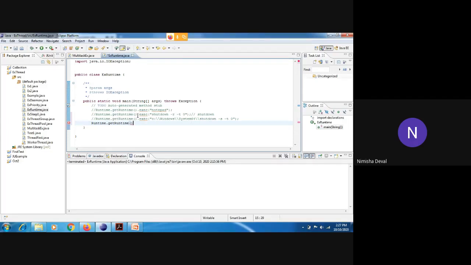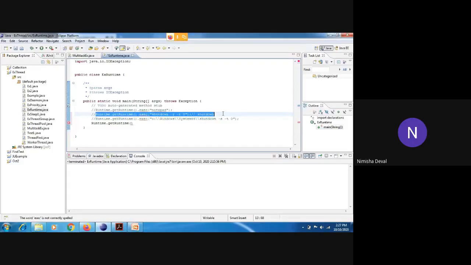Okay, see here. This statement is used to shut down your machine for open source operating systems like Ubuntu, Linux, and Fedora. To shut down such types of operating systems, you need to execute this line, and if you are dealing with Windows, then you have to use this line.